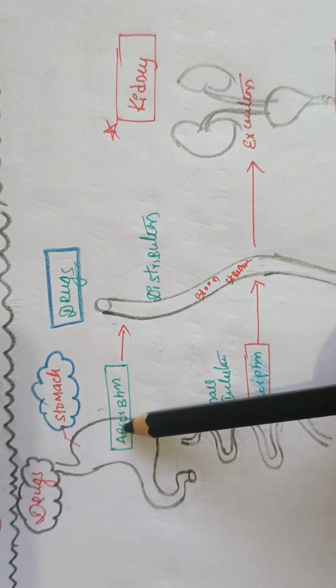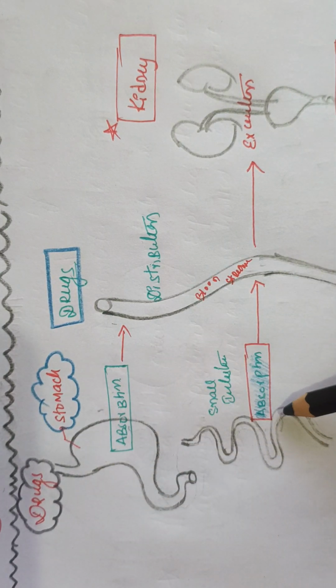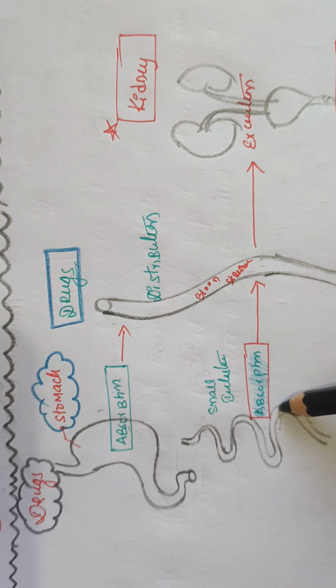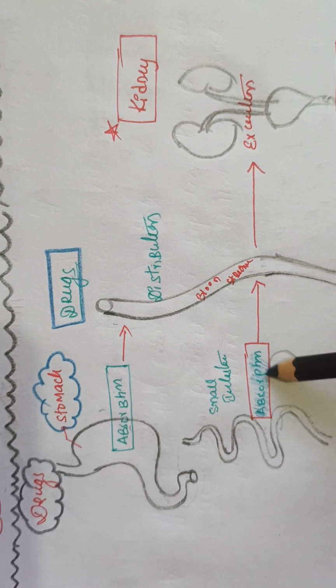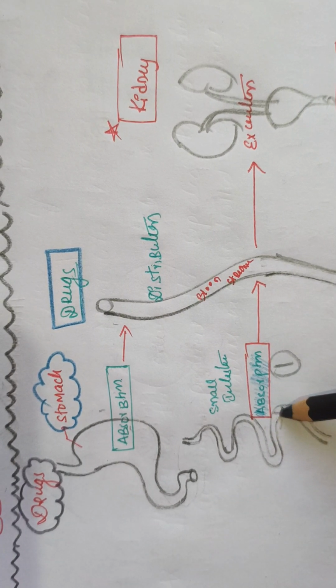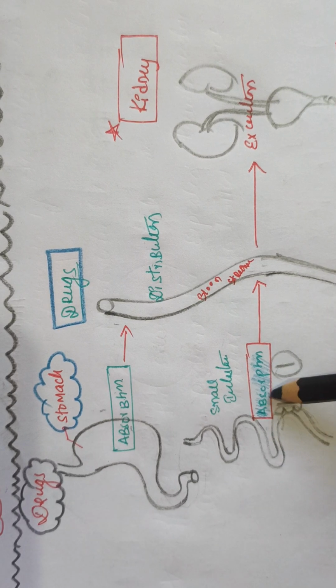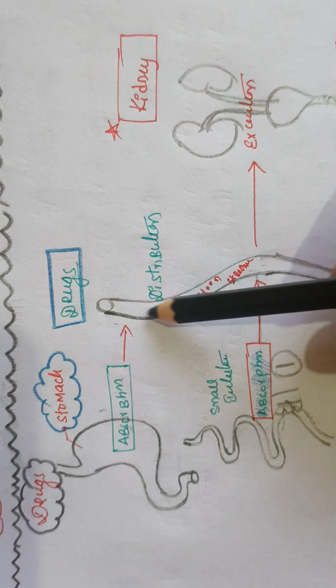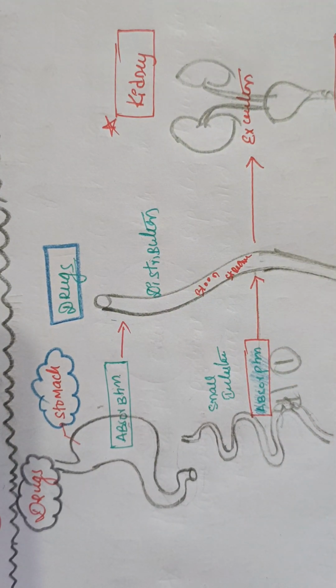So this is absorption, our body is absorbing; this is the first point. From this absorption, you have a blood vessel over here, so the drug goes into the bloodstream, and that is distribution.